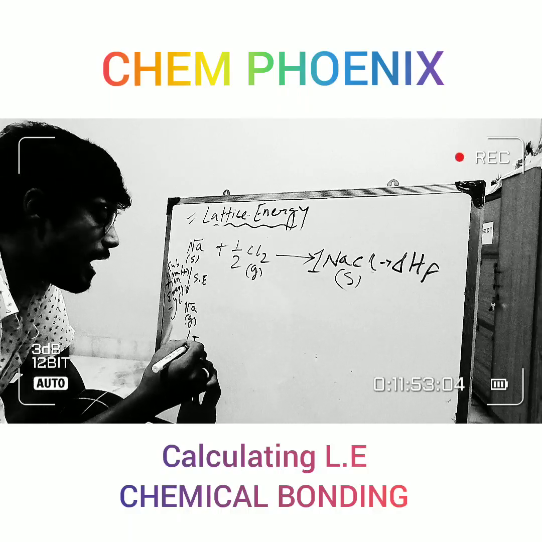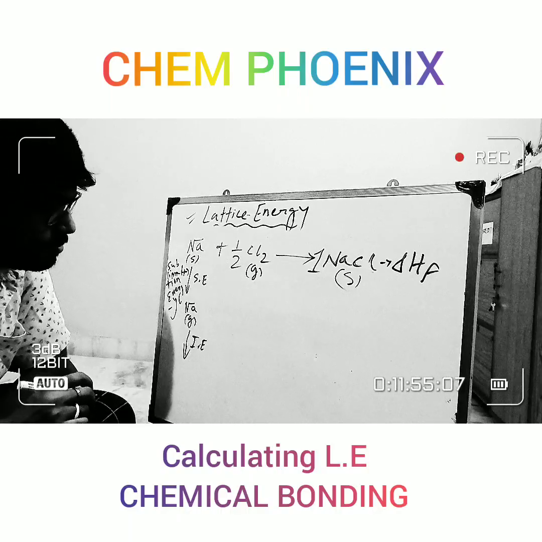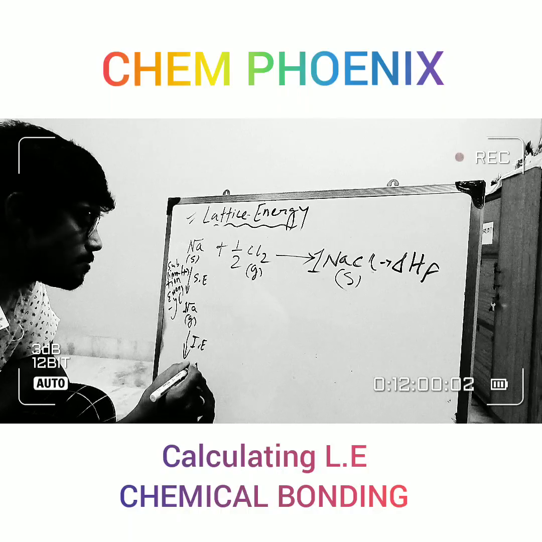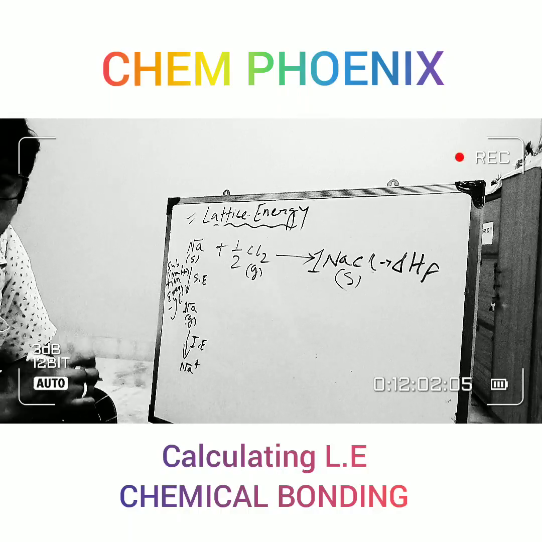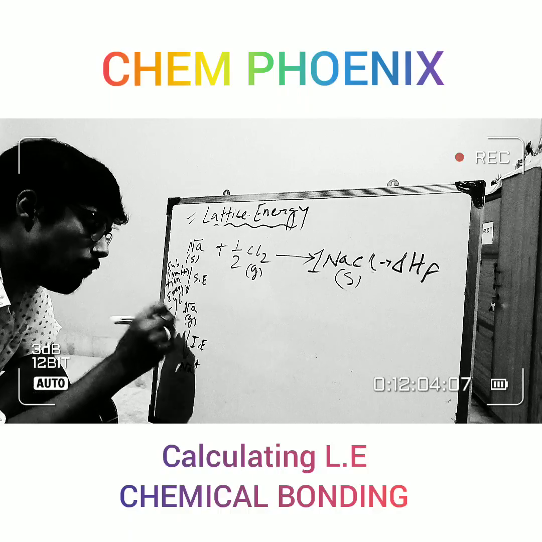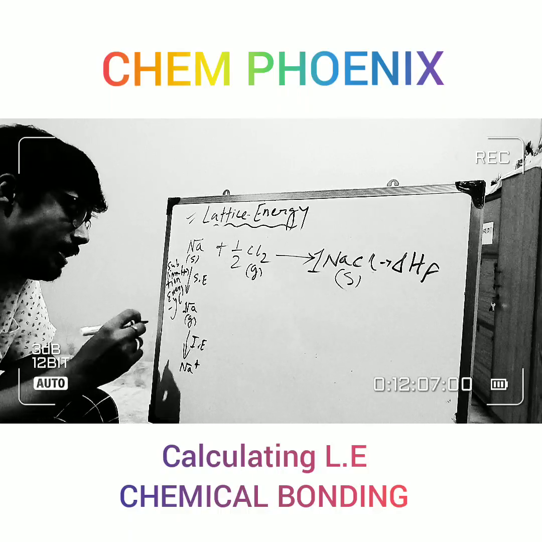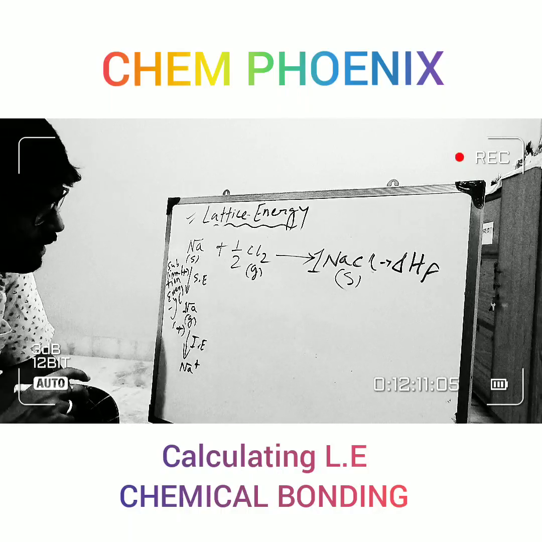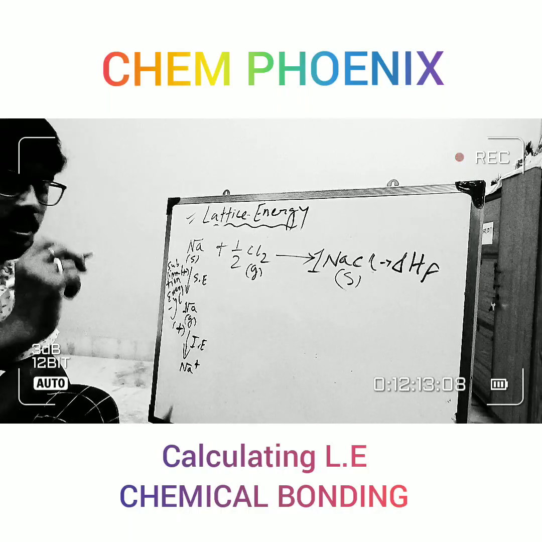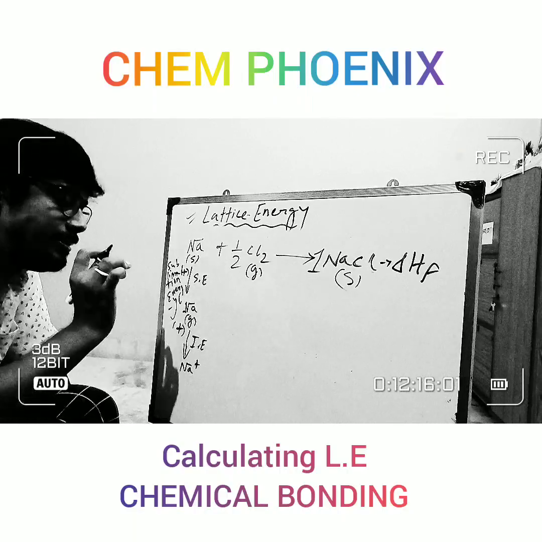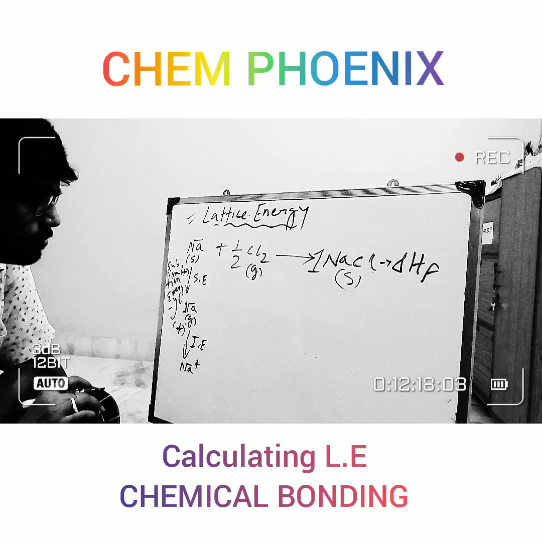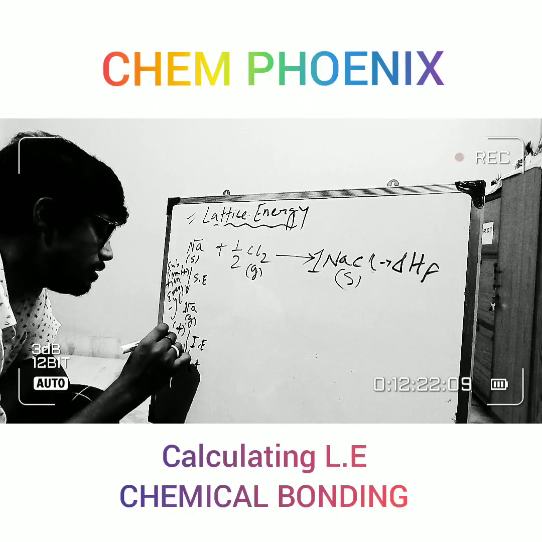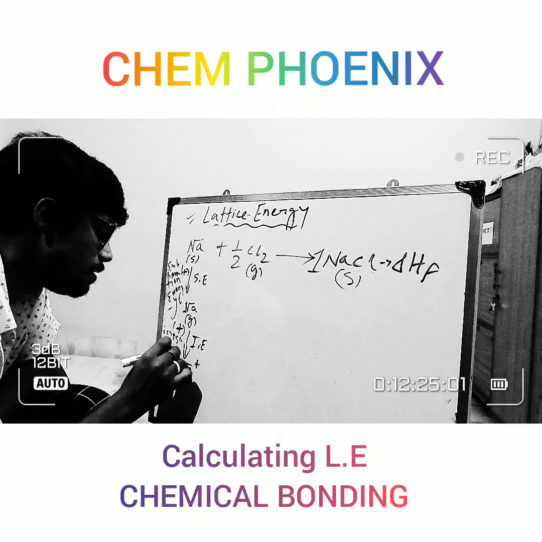Now we have to provide an ionization energy to convert Na to Na plus by releasing one electron, and we have to provide this energy also. That's why it is also calculated in the positive form. Its sign will be positive because we have to provide this energy here, and this is known as ionization energy.